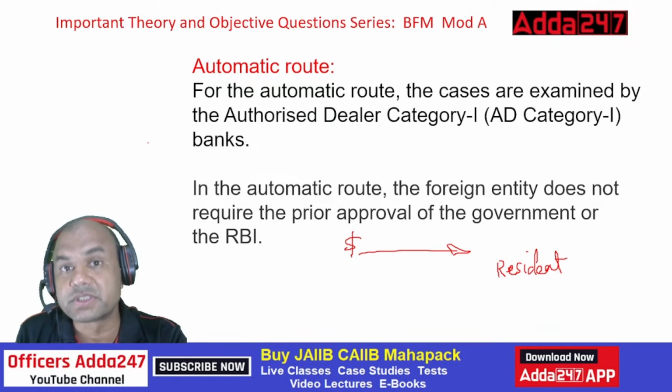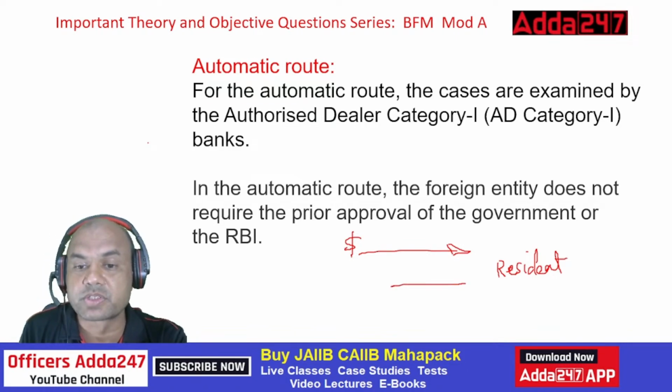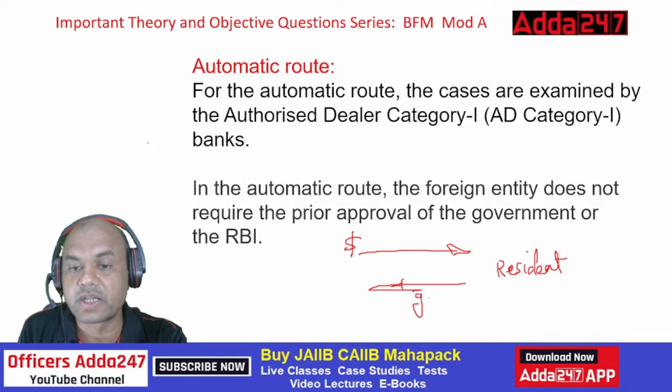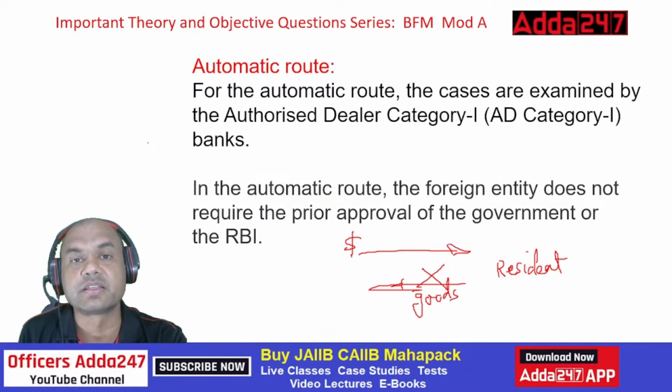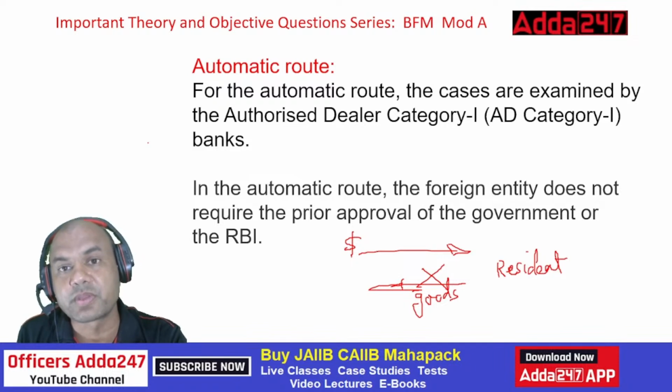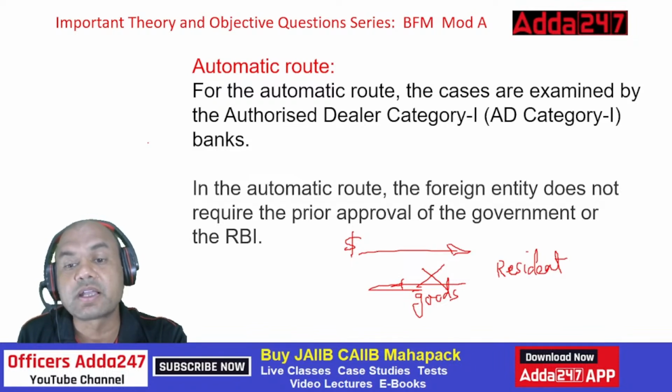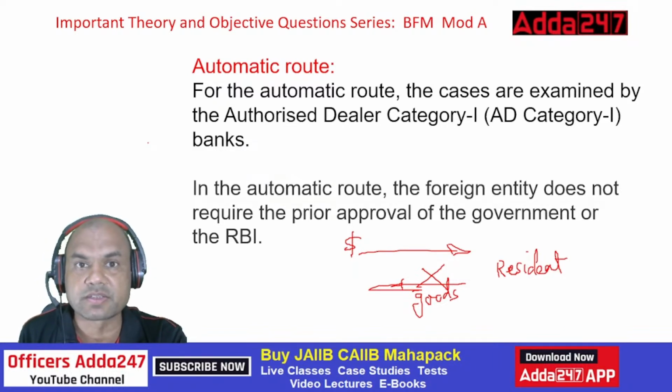I don't do the business. Means if I send some goods and then I get the dollars, that is basically export. So that should not be the way. Only I'm getting dollars. I'm not sending anything. So that is known as ECB. What do you mean by borrowing? Borrowing means I get money from somebody without giving any consideration. This is known as consideration, right?